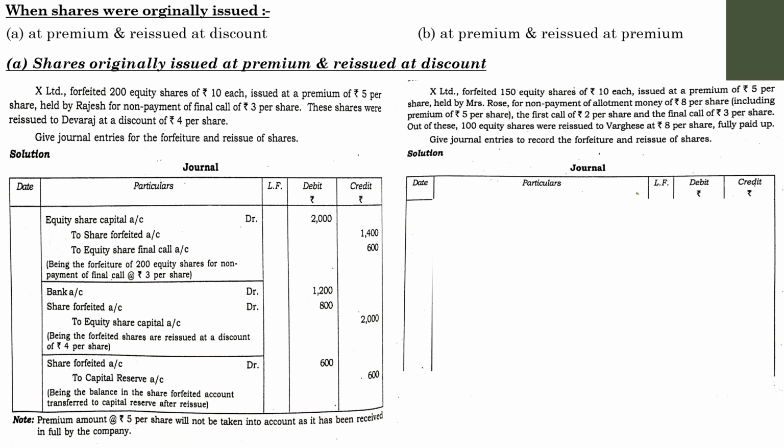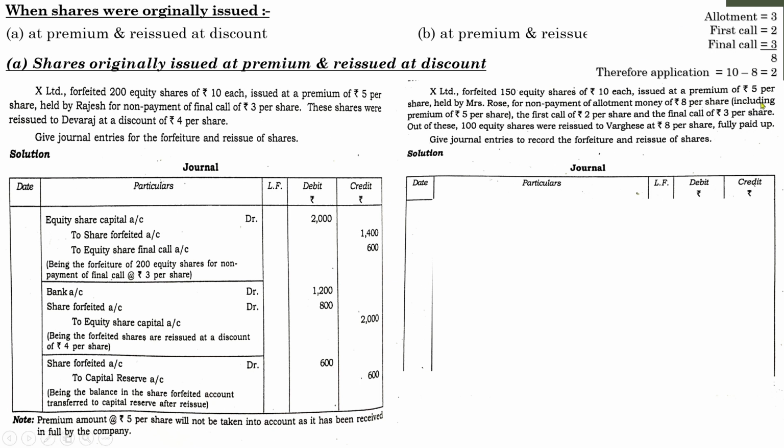So the entry for the forfeiture is equity share capital, share premium account, to share forfeiture, to equity share allotment, to equity share first call and equity share final call. So that is the entry for the forfeiture when the cancellation occurs due to non-payment of any installment that consists of premium. But before that, we need to find the value of each of these installments.